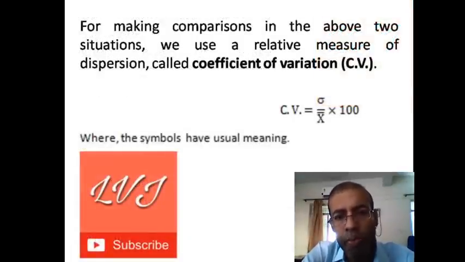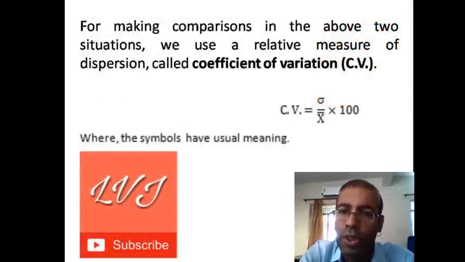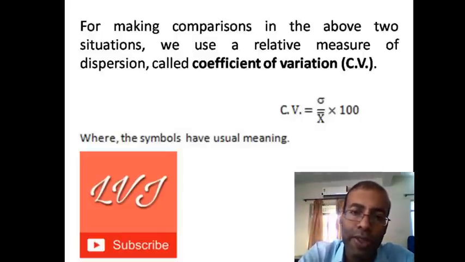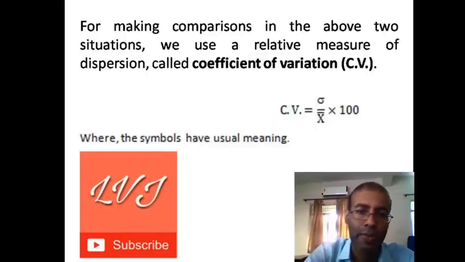For making comparison in the above two situations, we use a relative measure of dispersion called coefficient of variation, and this is the formula for estimating it. It is sigma divided by x bar into 100.